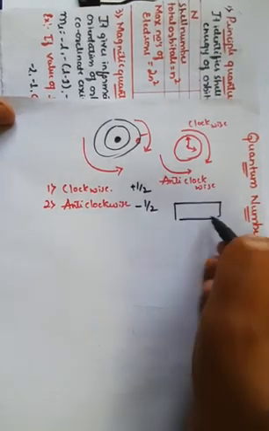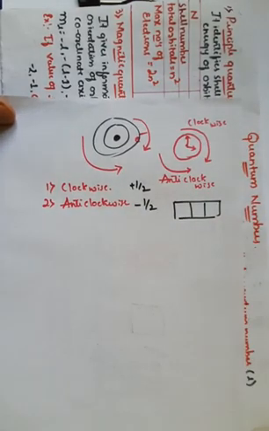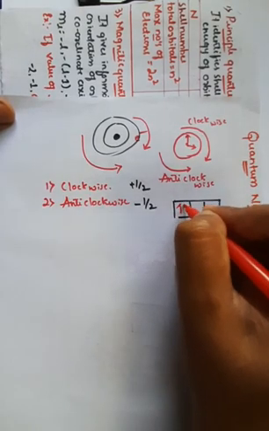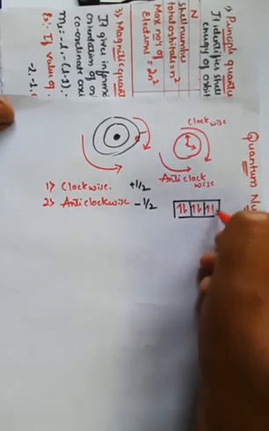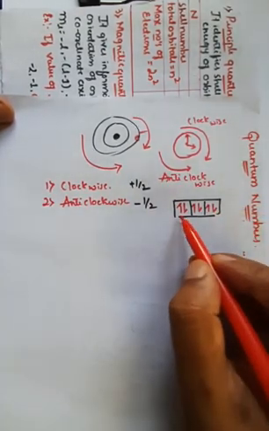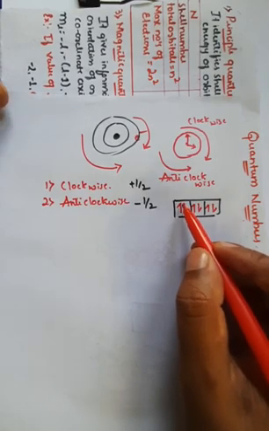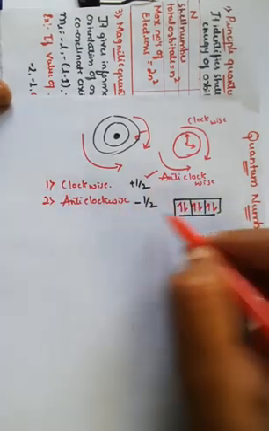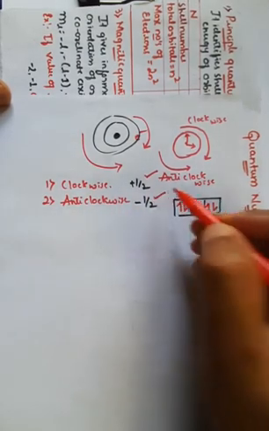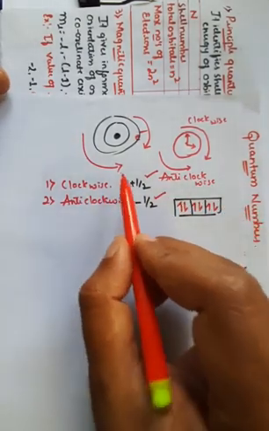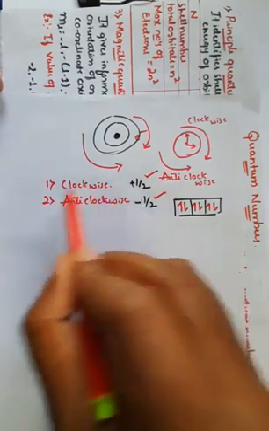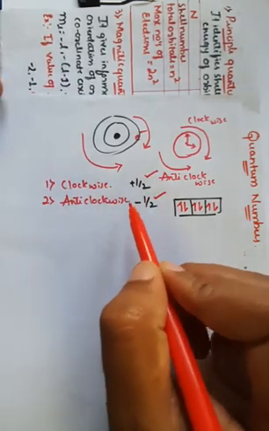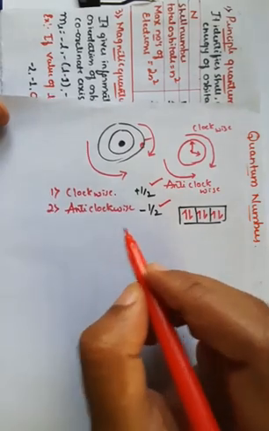If you consider these p orbitals, the electrons will be one above, one below, above, below, above, below, like this. Right? So the above orientation of the electron represents plus half spin, and the one below represents minus half spin, which means the electron can rotate in the clockwise direction as well as in the anti-clockwise direction, right? So that is nothing but the spinning momentum.